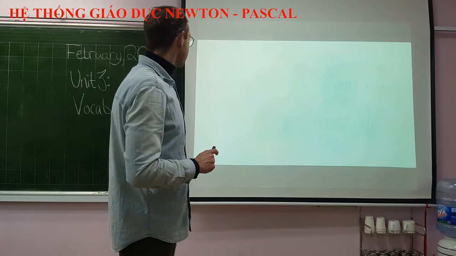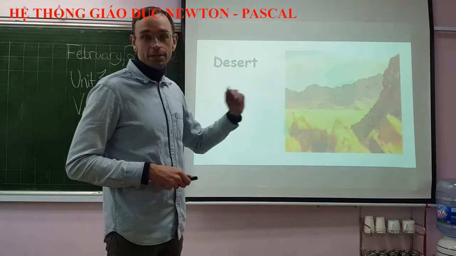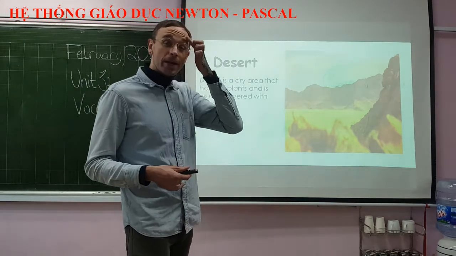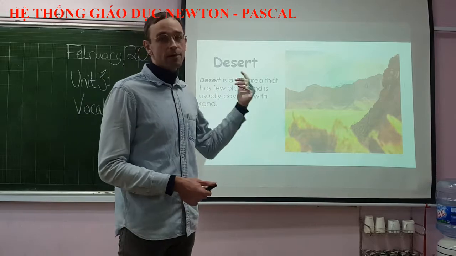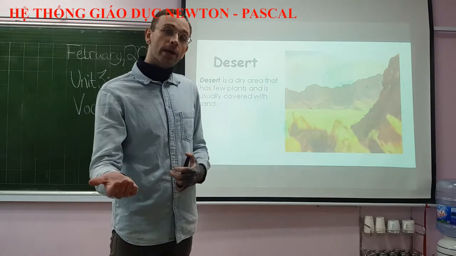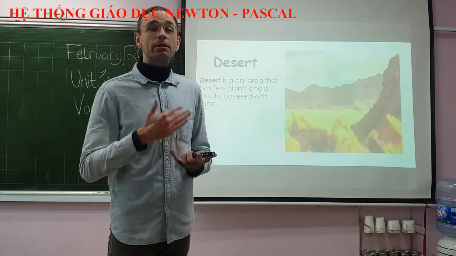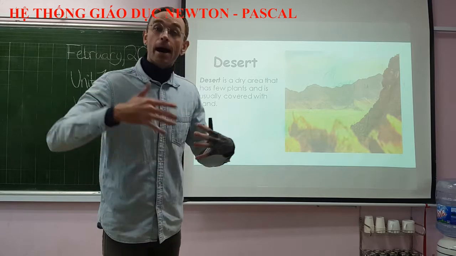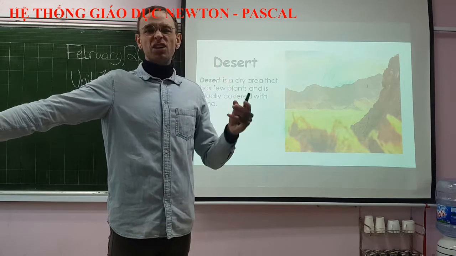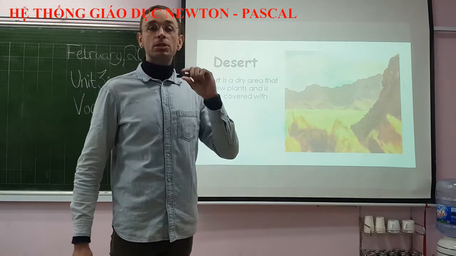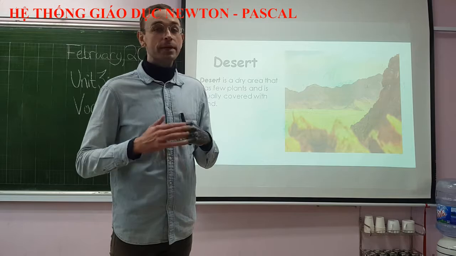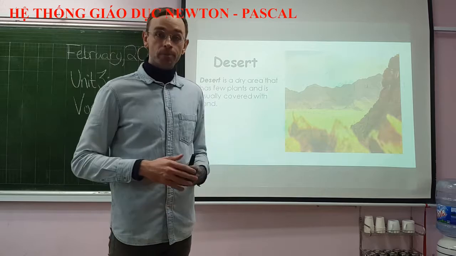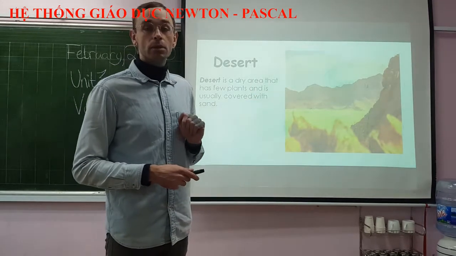Let's continue. Okay, the desert. Here we have a picture of the desert. A desert is a dry area that has few plants and is usually covered with sand. It's a dry area, so this means that it gets very, very little rain. Unlike the rainforest, which would be almost the opposite of a desert, a desert must only get a certain amount of rain each year. If it gets more rain than that, it will not be a desert anymore because plants will start to grow, okay? And it won't look like a desert.